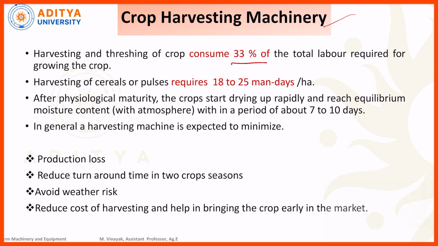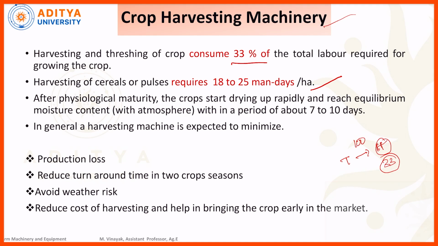Suppose we take 100 labors as required from tillage to harvesting operation. In that case, only 33 out of 100 labors are required for harvesting the crop. Harvesting a cereal or pulses crop requires 18 to 25 man-days per hectare. Okay, for harvesting 1 hectare of land area, 18 to 25 labors are required.